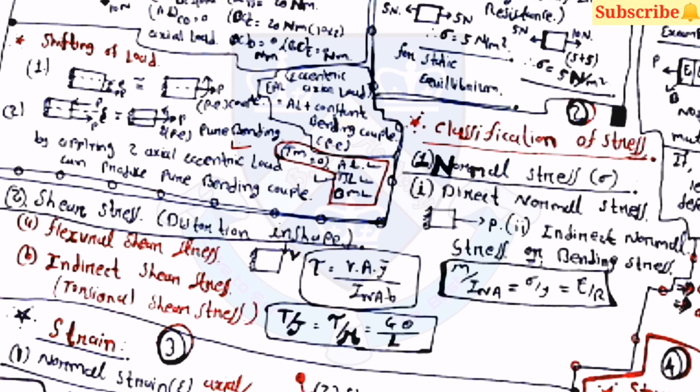And the second equation is for shear stress: tau is equal to V A y bar upon I_NA into b, and T by J is equal to tau by R is equal to G theta by L.